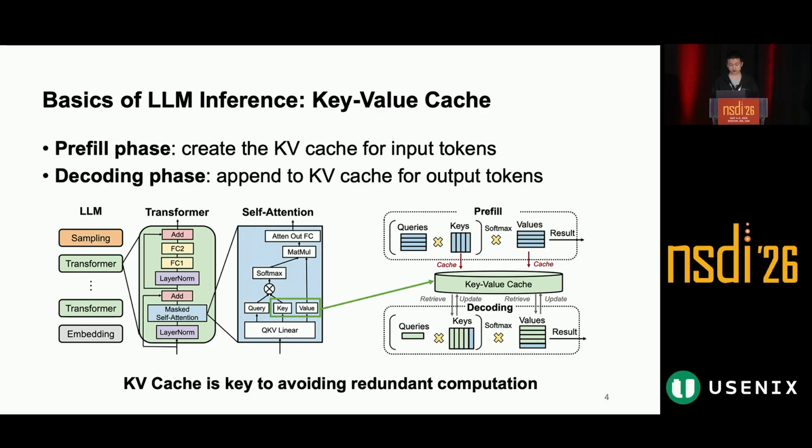However, KV cache also introduces a major memory challenge. As the input length and output length become longer, the KV cache grows linearly with the sequence length. For large models, the KV cache consumes a large amount of GPU memory. So KV cache is both a performance optimization and a memory bottleneck.